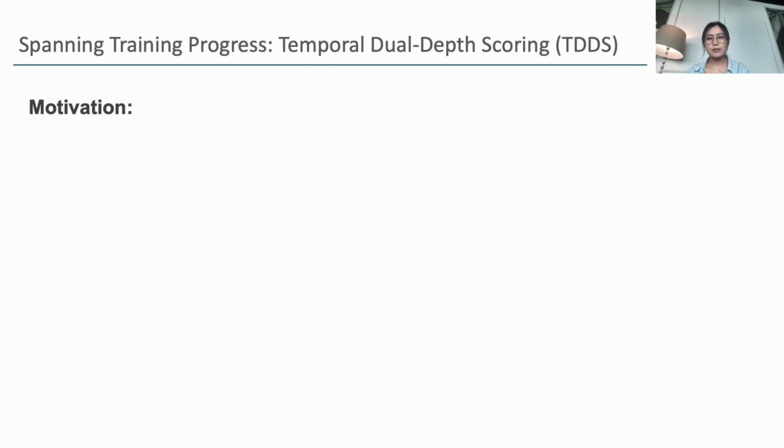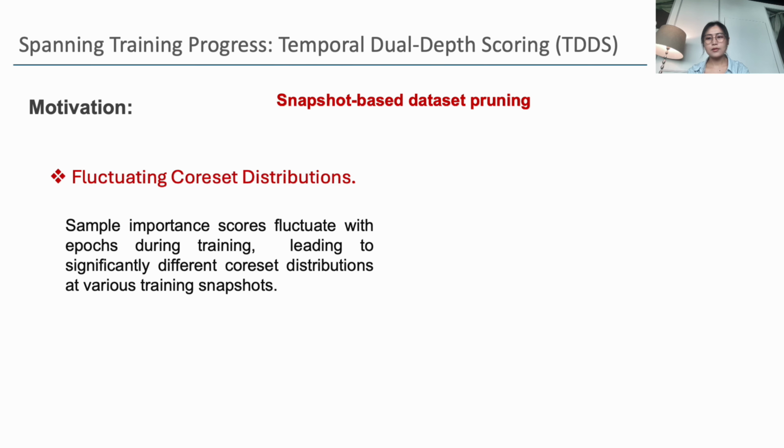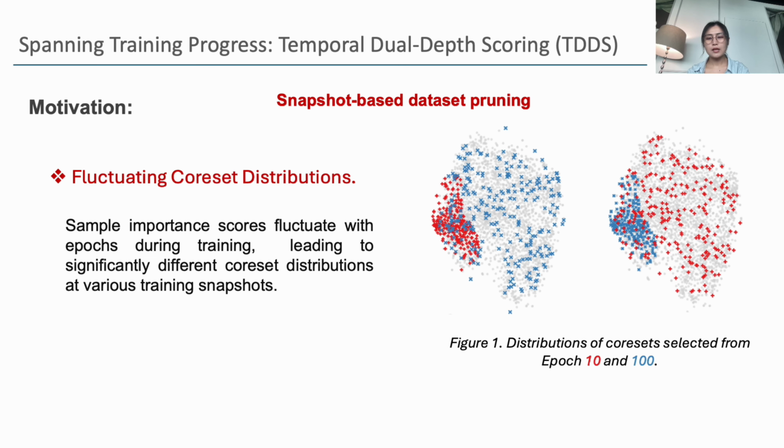Currently, most pruning methods rely on snapshot-based criteria to identify the representative samples, which leads to poor generalization across various pruning settings. Firstly, the importance scores of samples fluctuate with epochs during the process of training. Consequently, the coresets constructed from the importance scores at different snapshots of the training progress differ from each other significantly. As verified in this figure, the coresets constructed at epoch 10 and epoch 100 obviously contain different samples.